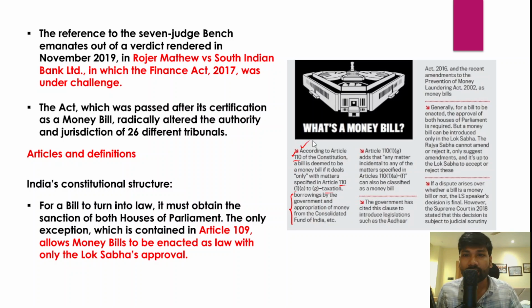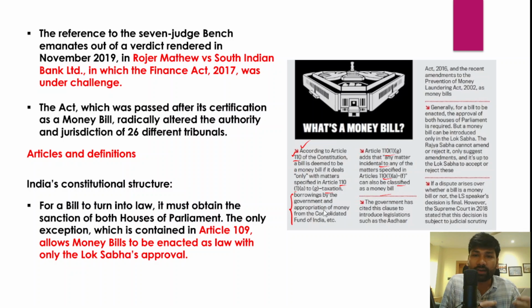In fact, Article 110 clause 1 subclause G adds that any matter incidental to any of the matters specified from subclause A to subclause F can also be classified as a money bill.